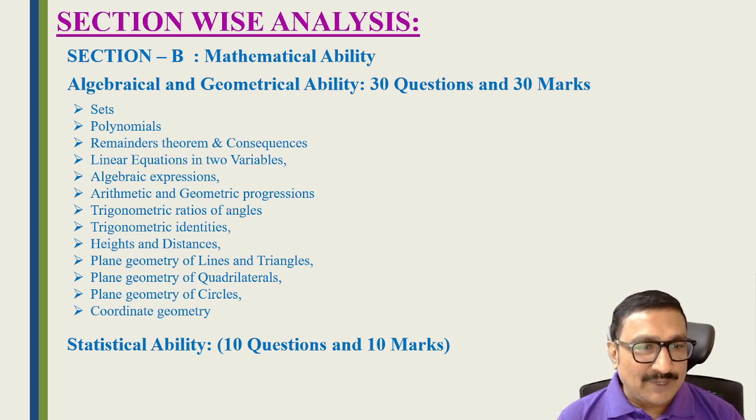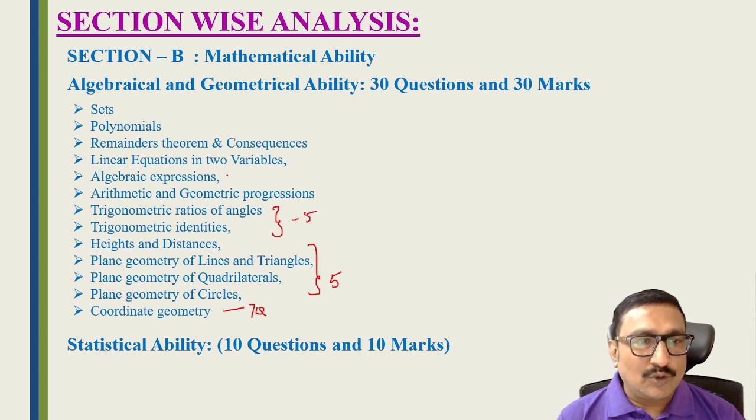These are pure maths topics, but last year they changed the pattern, so we cannot say exactly how many questions they give from each topic. But according to 2021, they asked coordinate geometry 7 questions, geometry 5 questions, lines, quadrilaterals and circles 5 questions, and heights and distance, trigonometry 5 questions.